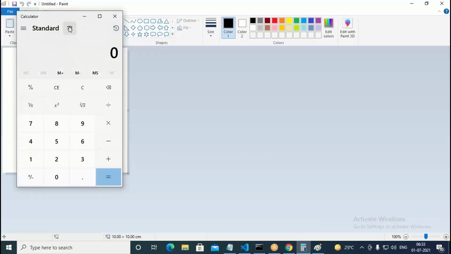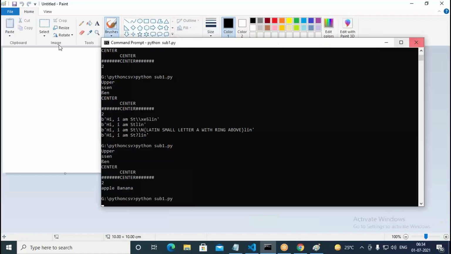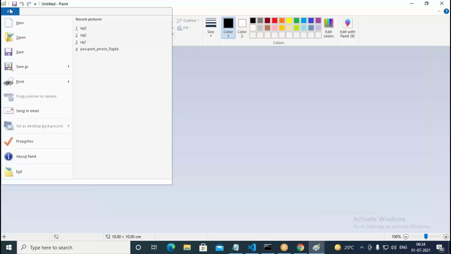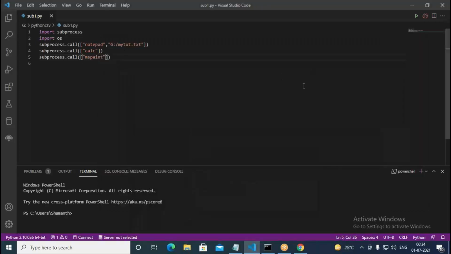Now what is happening here? It is showing the calculator. Even the calculator has come up for us, and also the paint application. So all three have been opened from our application. I can close this. Similarly, I can close the paint application also. So what happened when we ran this? It opened three different applications: the first one is Notepad, the second is calculator, the third is MS Paint. So three applications we have launched from the Python application using subprocess.call.